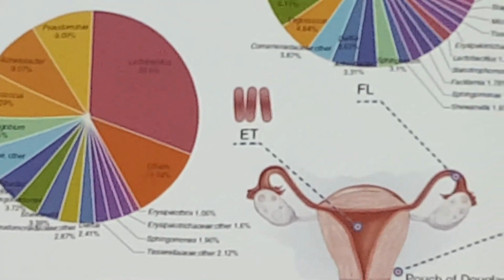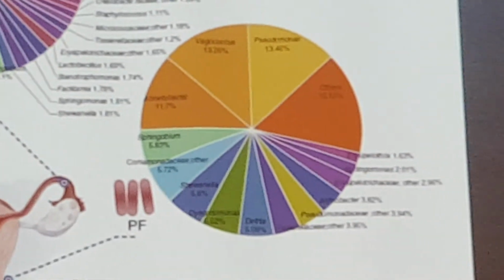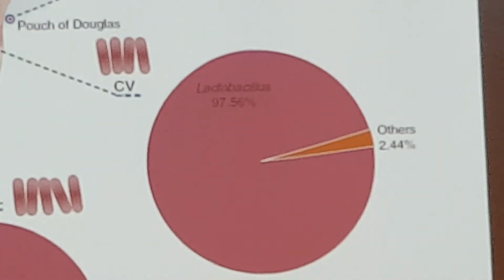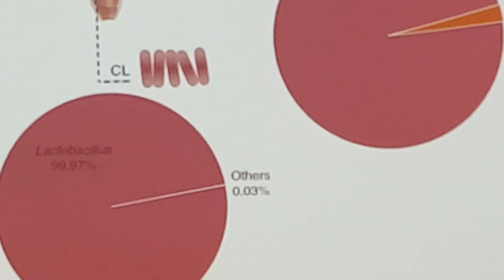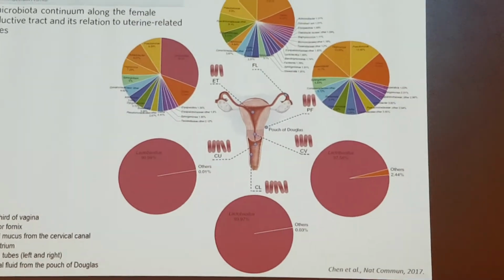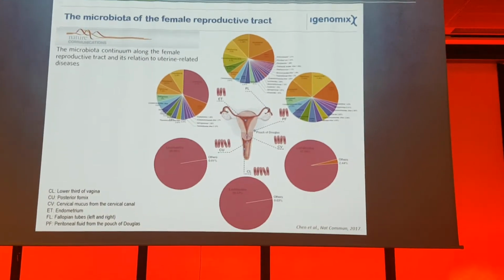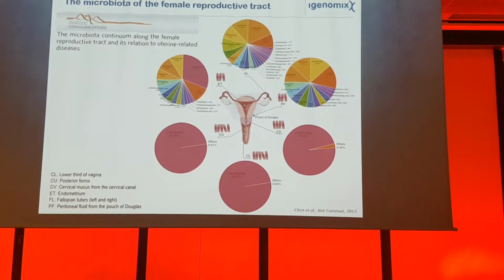They have also related this microbiota in the reproductive tract not only with infertility but also with endometriosis and some types of gynecological cancers. So this is giving more relevance to the microbiota in this field.